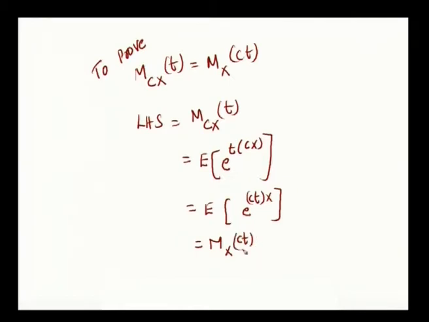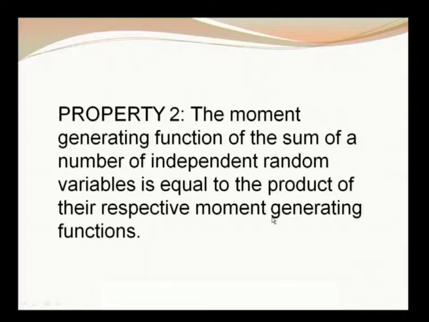So, this is equal to mx of ct, which is your right hand side, hence proved. Okay. So, what is the second property? The second property says moment generating function of sum of a number of independent random variables is equal to the product of their respective moment generating functions.